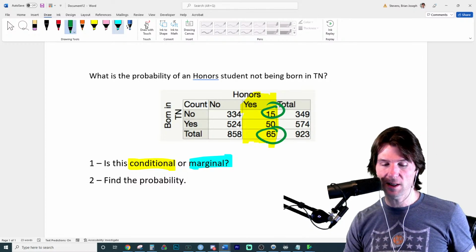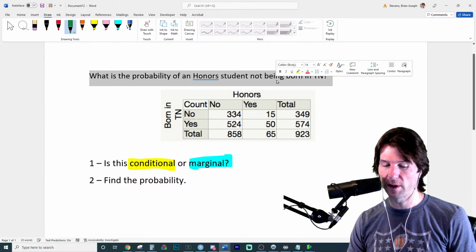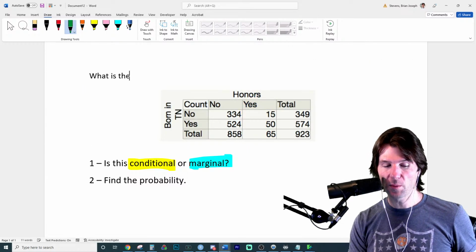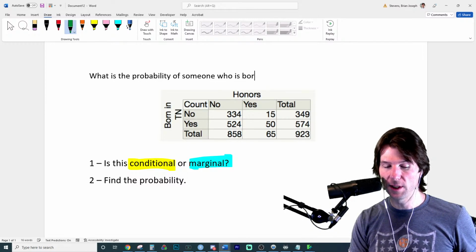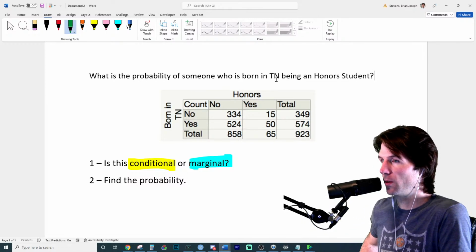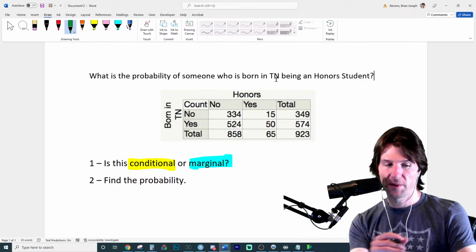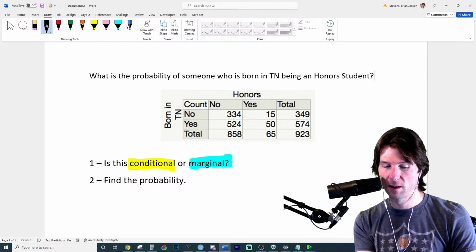There are many, many other ways to ask this, or different ways to do the question. We can do another one right here. What is the probability of someone who is born in TN being an honor student? So figure out, is this conditional or marginal? What is the probability of someone who's born in Tennessee being an honor student? So is that conditional or marginal? And don't ignore the things I'm writing.